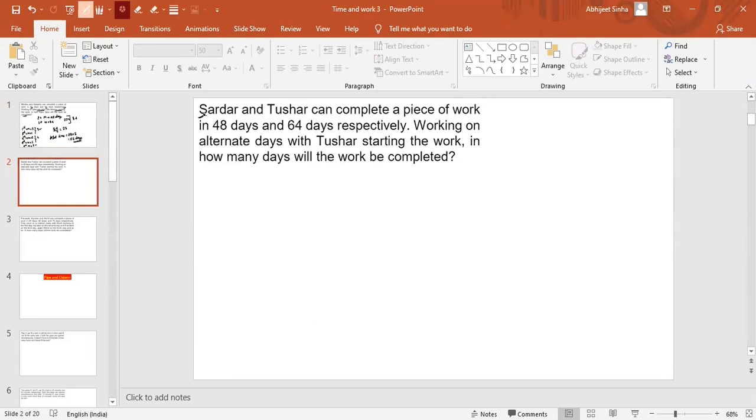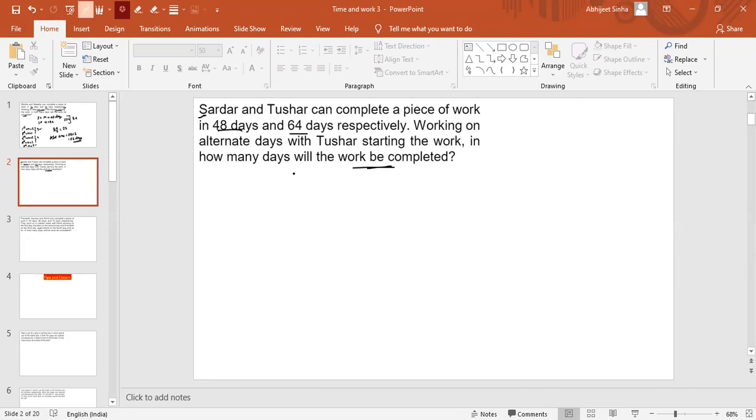Here, Sardar and Tushar can complete a piece of work in 48 days and 64 days respectively. Working on alternate days with Tushar starting the work, in how many days will the work be completed? On the first day, guys, if it is mentioned who started the work, that is fine. If not mentioned, then I will also tell you how to solve in that case and what the actual question will be if that is not mentioned. So come on quickly, tell me your answers. What will be your answer here? Take 1 minute and try to answer.